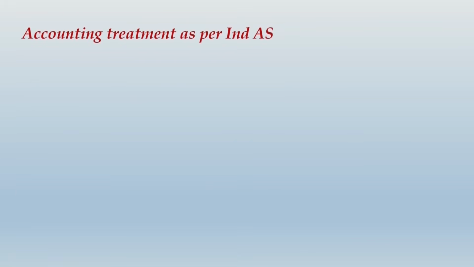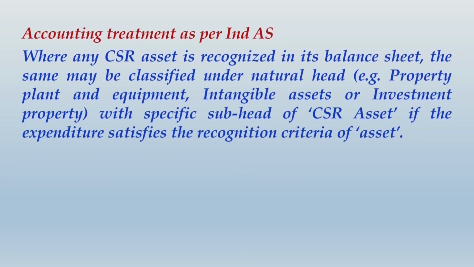So accounting treatment as per Ind AS, where any CSR asset is recognized in its balance sheet, the same may be classified under the natural head. For example, property, plant and equipment, intangible assets or investment property, with a specific subhead of CSR asset if the expenditure satisfies the recognition criteria of an asset.